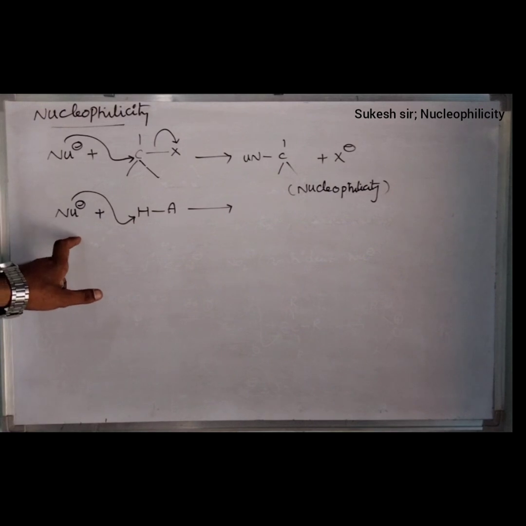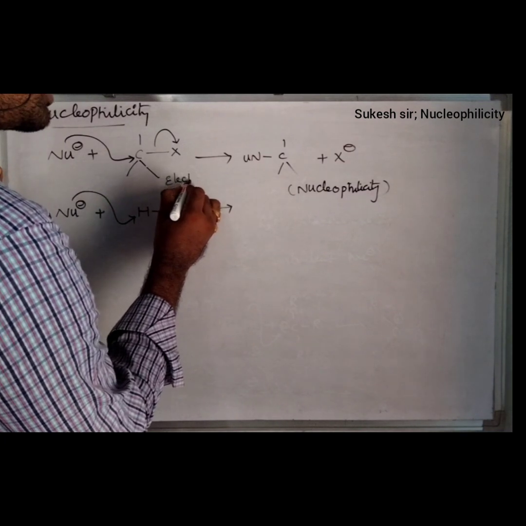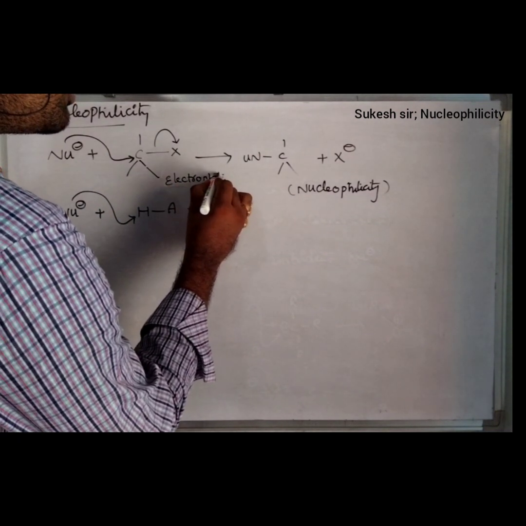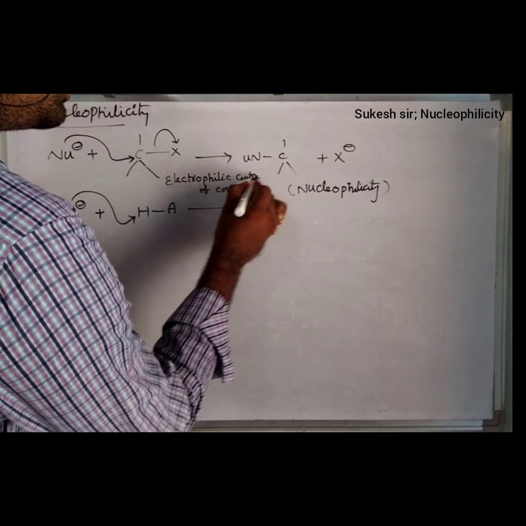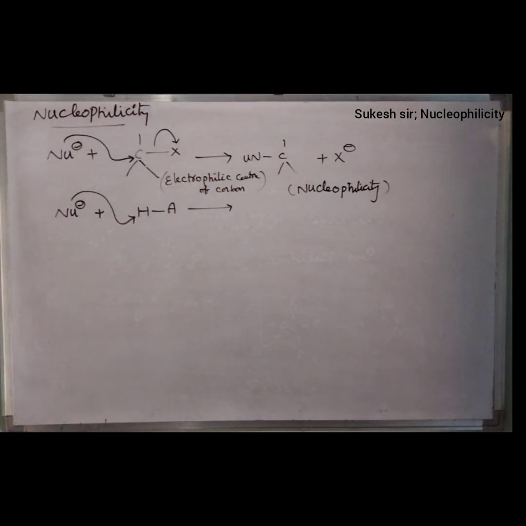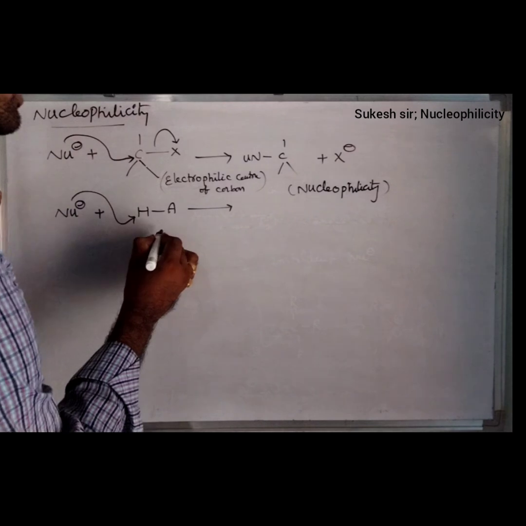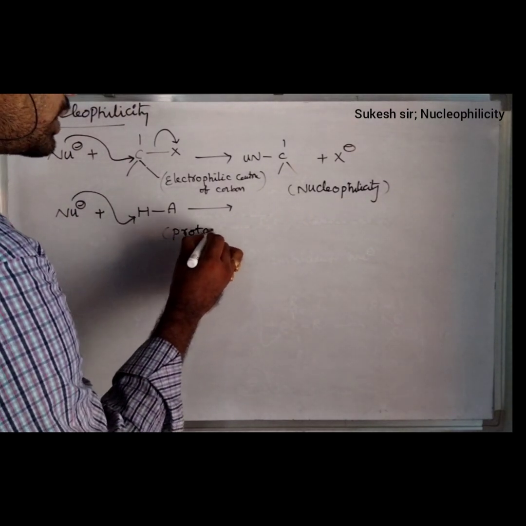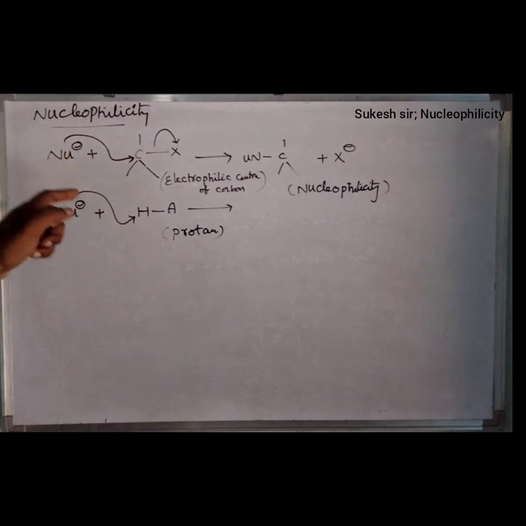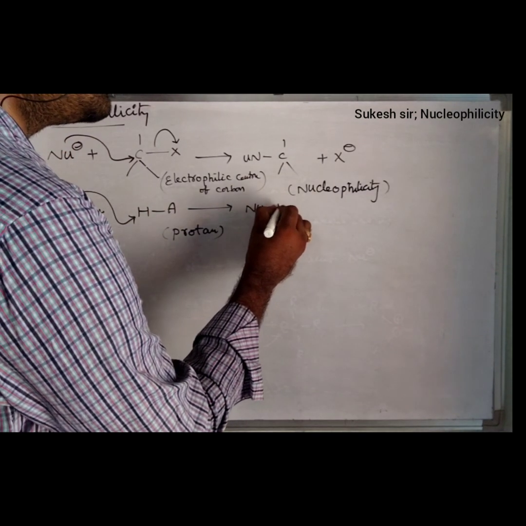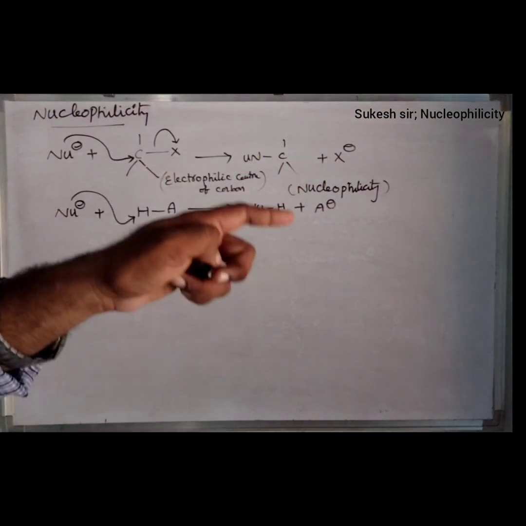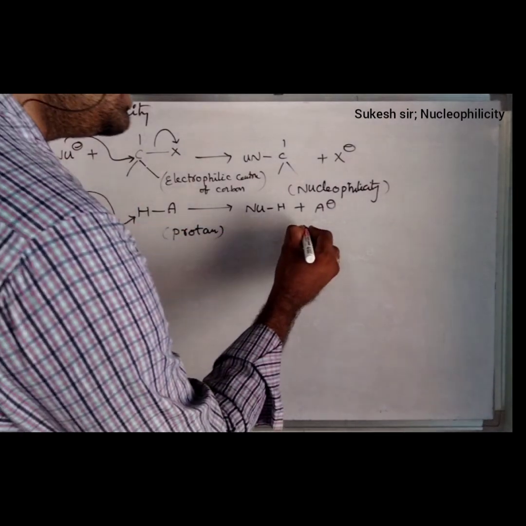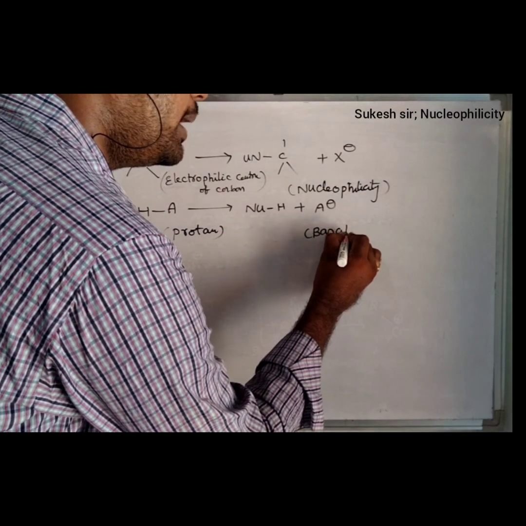The ability of a nucleophile which attacks on the proton, suppose a nucleophile attacks on the proton, automatically what will be obtained? Nu-H will be obtained, where A loses the proton and attains A minus. That means this particular ability is said to be basicity.